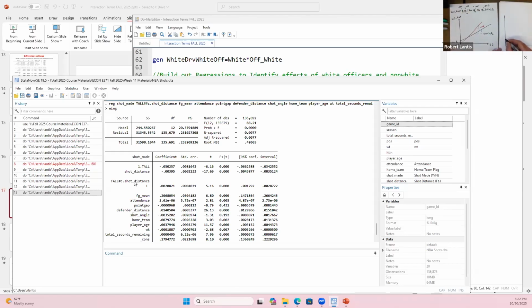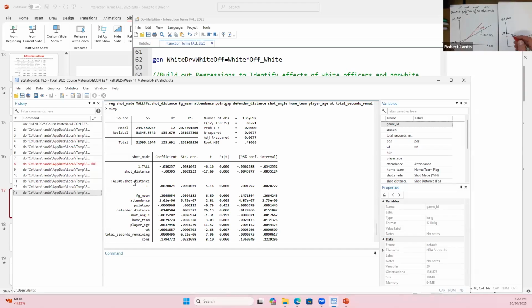So no change when we were just thinking about these points. And so here, sorry, talking and I'm drawing. Shot distance, whether or not the shot was made. So it starts out at 0.179, but the marginal effect for the non-tall group is just negative 0.004. So I actually have a line that looks like this, right? Because that was negative 0.004, I have a downward sloping line for the non-tall players. Okay. Now for the tall players, this point still the same.